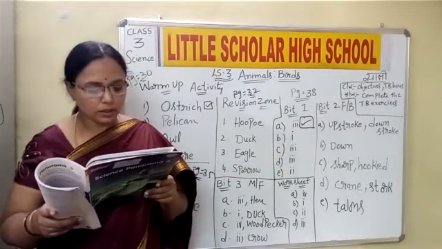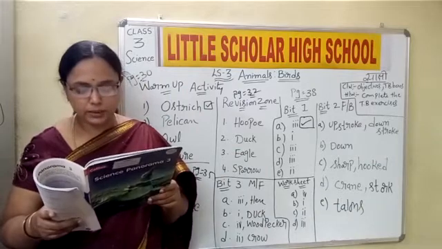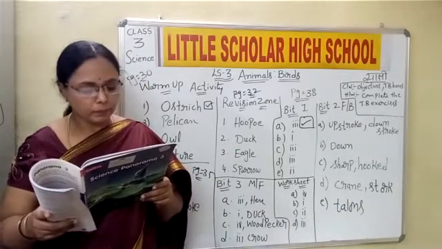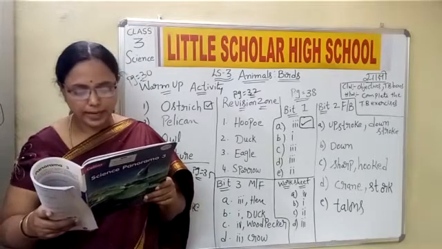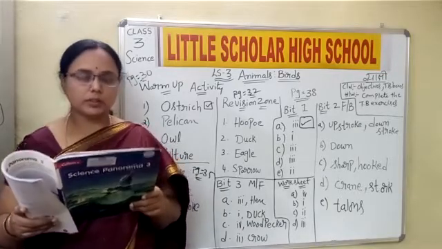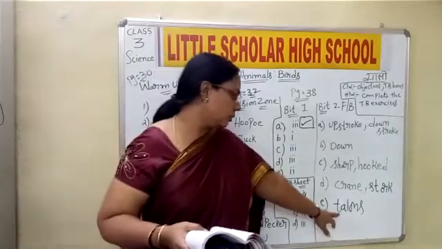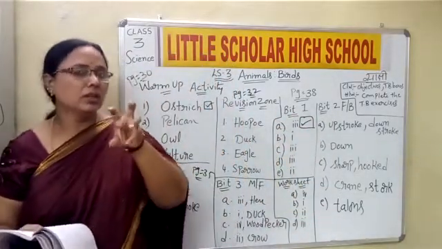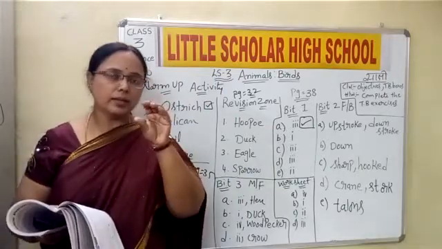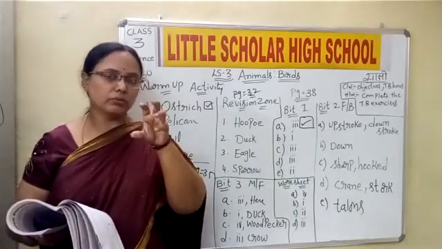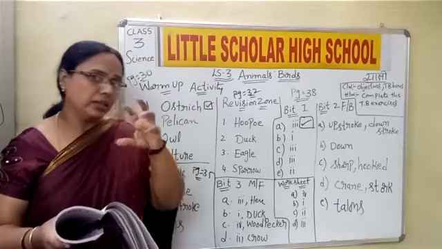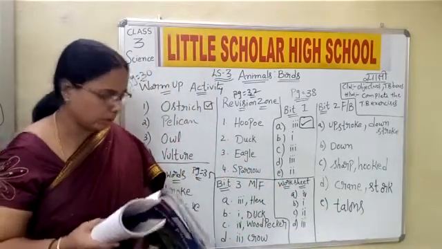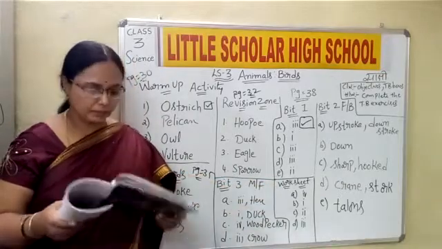Then hawks have claws called dash to catch and hold their prey. That is talons, where the claws are very pointed so that they can hold small animals like rat or snake or frog, and they can tear and eat the food. So talons, this you find in vultures and all. So we are done with the fill in the blanks, children.